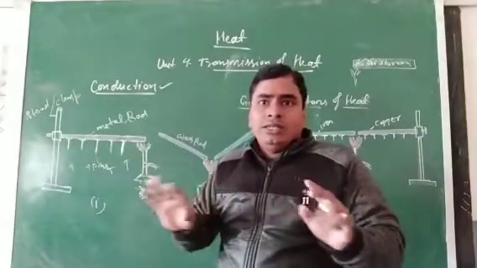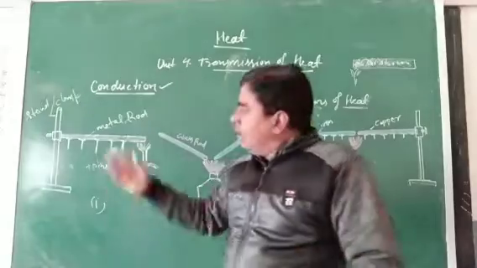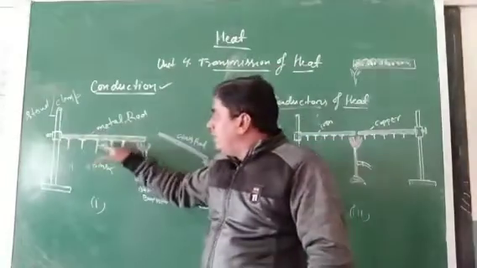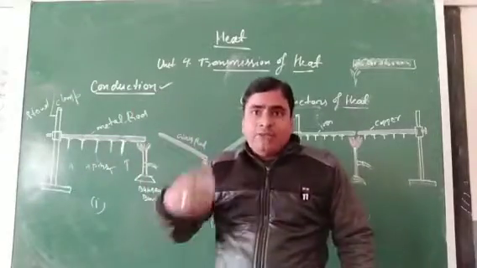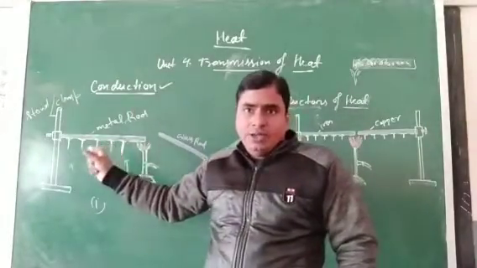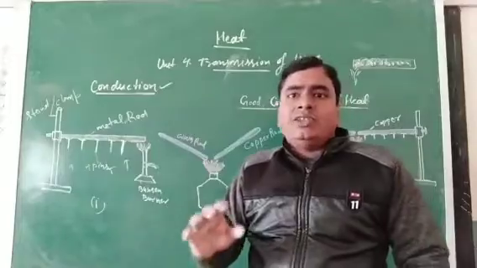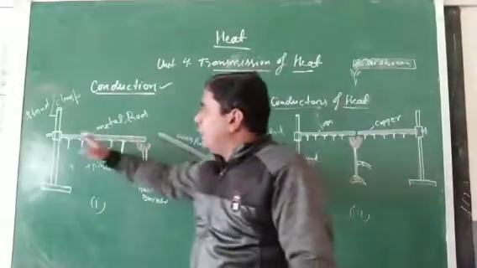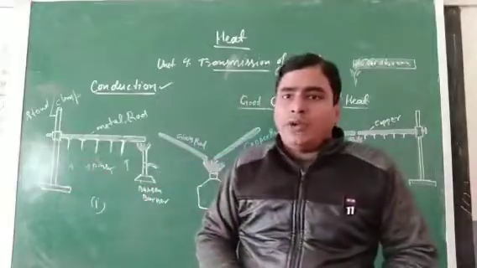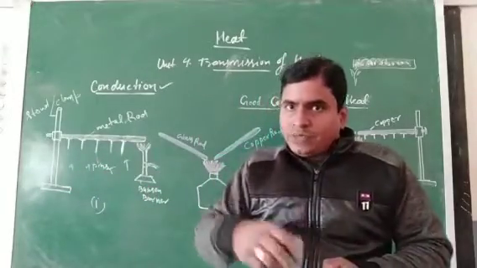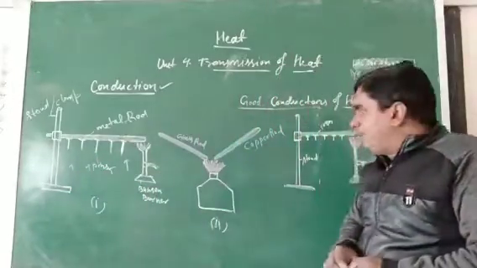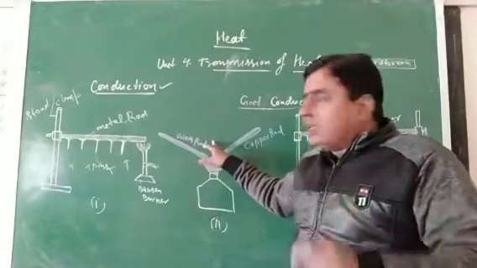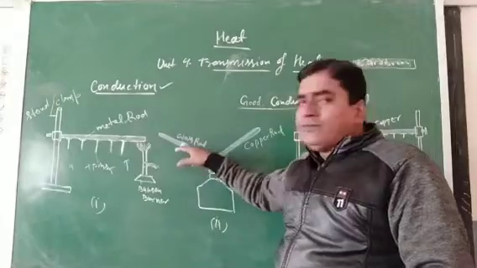The falling of the pins shows that heat energy is transferred from one end to the other end without movement of molecules. Clear?